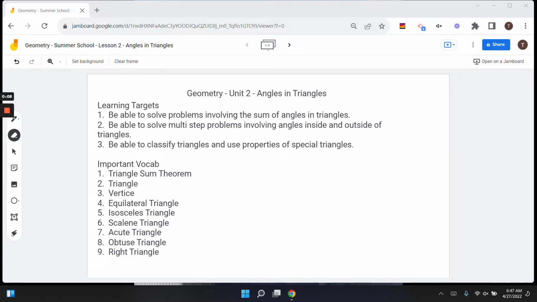For this unit, we'll continue talking about some of the things from last unit, but hopefully we'll be able to solve problems involving the sum of angles and triangles, be able to solve multi-step problems involving angles inside and outside of triangles, and be able to classify triangles and use properties of special triangles. So you can see some of the important vocab there, and we'll talk about each of those as we get to it.